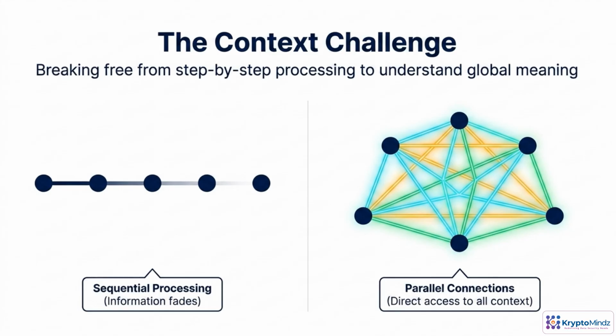Here's the core challenge. Language meaning is spread across the whole sentence, but older models like RNNs read one step at a time. Early words have to travel through many steps, and their influence fades as they go. Self-attention flips this. Every token can directly look at every other token at once, in parallel. The model learns which other tokens matter most and builds a richer context-aware representation for each word.